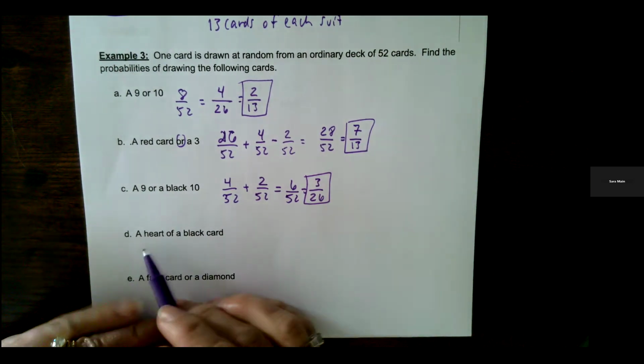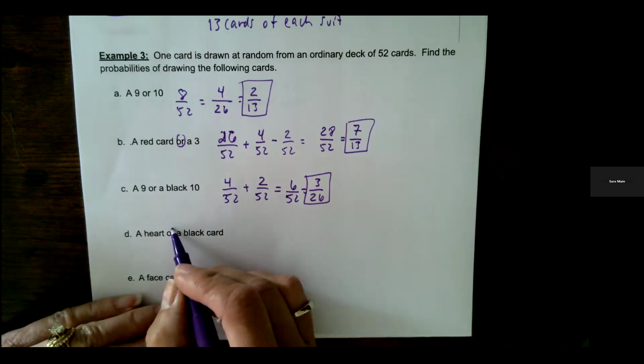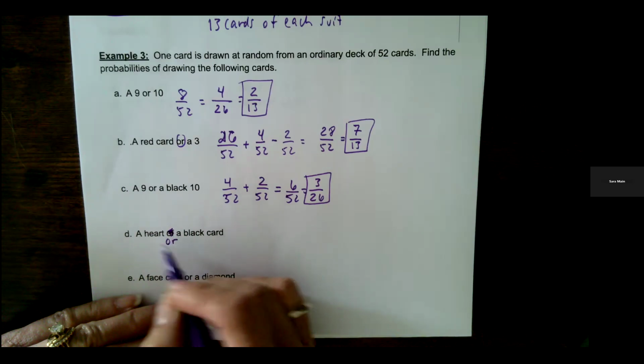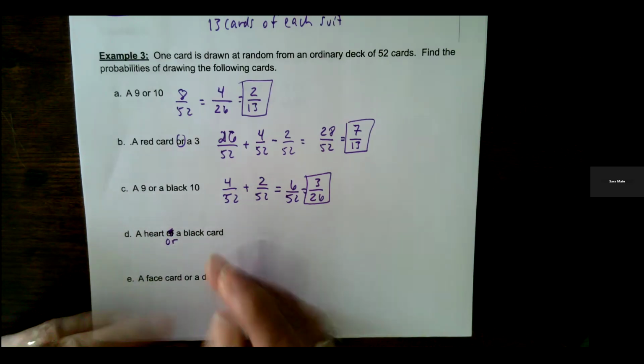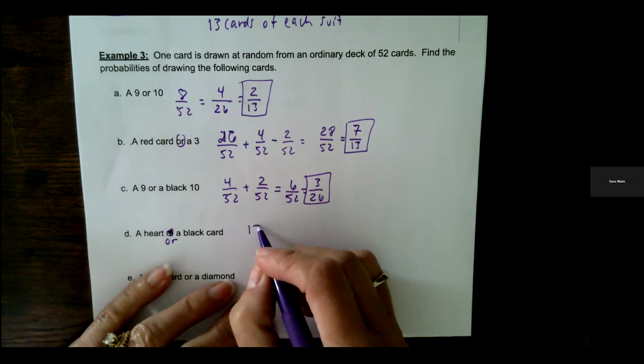And then a heart or a black card. I think that's supposed to be "heart or" is what I meant to write, a heart or a black card. So yours will be corrected. So a heart would be 13.